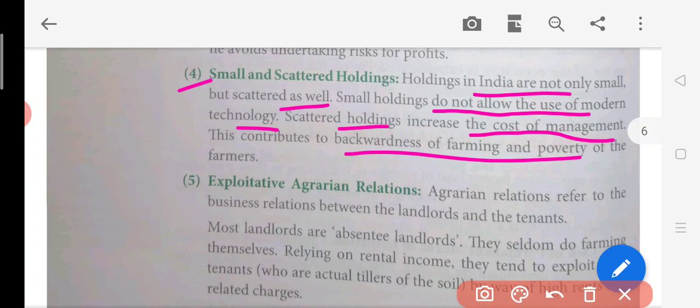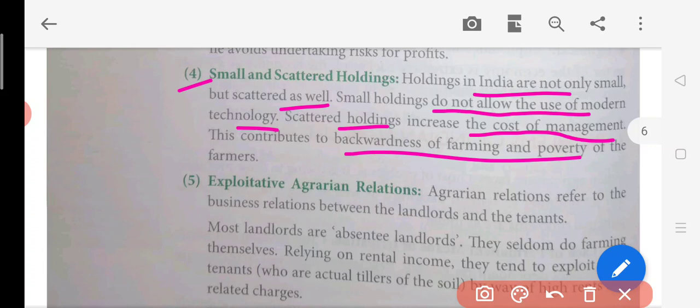So in India, these people have scattered land. Like one piece of land they have in Ratlam, one piece in Jaora, and all these different, nearby places. So it is not possible for a farmer to look at each and every field, because each field will be at a greater distance. He will also not feel good about making investments like purchasing a tractor and harvester, because it is not possible for him to look after each and every piece of land. So land is scattered and it is not consolidated at one place. This is another problem.